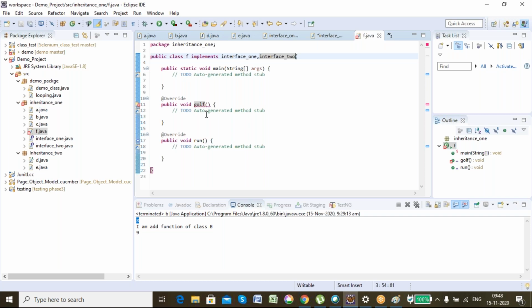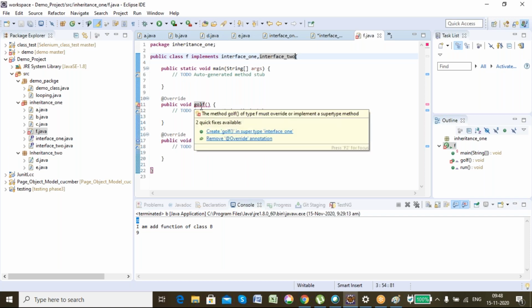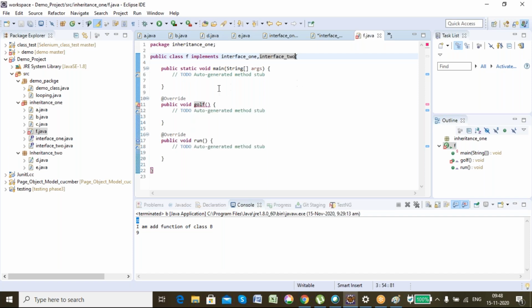See here, multiple inheritance is permitted. Got my point, guys?